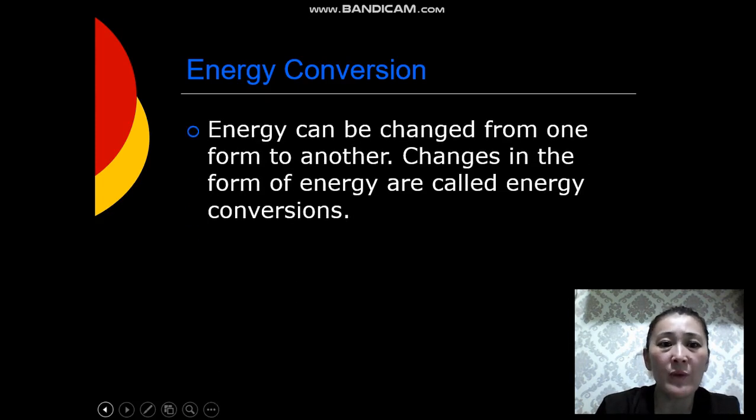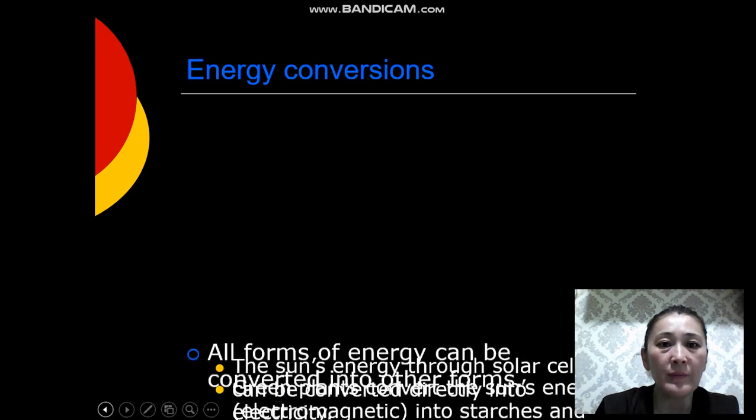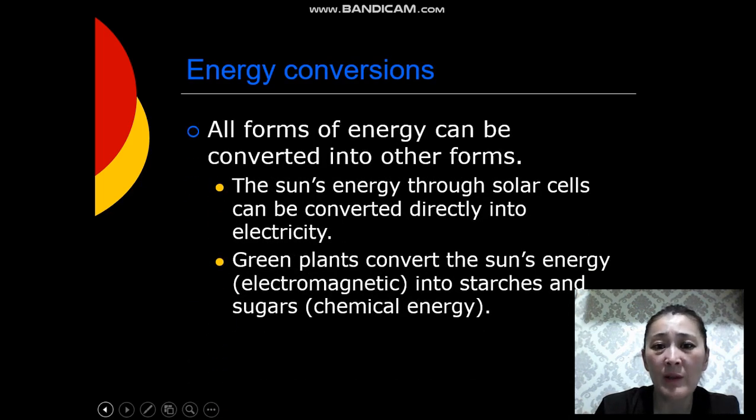What is energy conversion? Energy can be changed from one form to another. Changes in the form of energy are called energy conversions. All forms of energy can be converted into other forms. The sun's energy through solar cells can be converted directly into electricity. Green plants convert the sun's energy into starch and sugars.